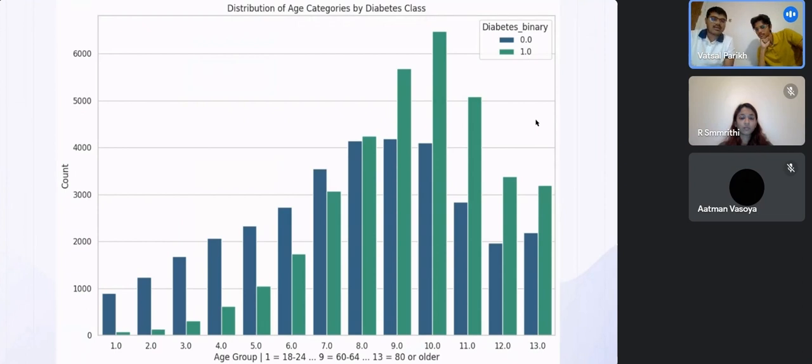Next, we have categorized ages into different categories such as 18 to 24 up till 80 years. And there's a general trend that as the age increases, the probability that a person will get diabetes increases as well. And you can see that around 60 to 65 year old people are more likely to get diabetes as compared to people who are younger than them.